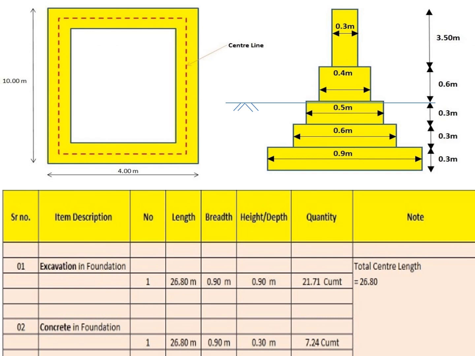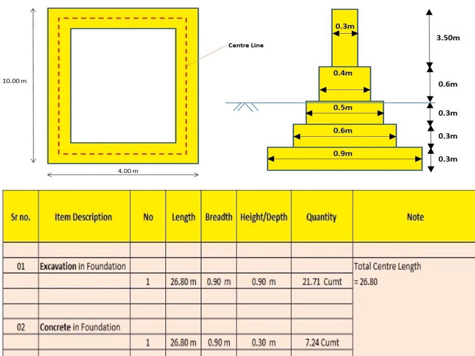I am taking the number as 1 because there is only one room. Now see for the excavation, what is the breadth we are having? We are having a breadth of 0.9 meter, and for the excavation ground level, it is 0.3 plus 0.3 plus 0.3, so it is having a complete 0.9. So height and depth is 0.9. Multiplying all that, I'm going to get quantity of excavation equals 21.71 cubic meter.